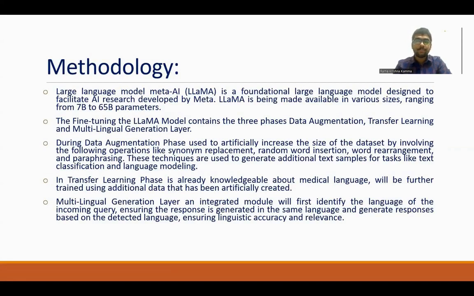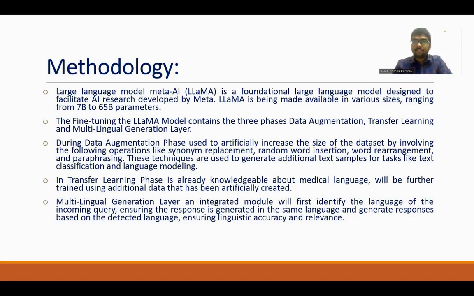Coming to the methodology section, as I discussed earlier, Llama is a large language model developed by Meta AI, available in various sizes ranging from 7 billion to 65 billion parameters. Fine-tuning the Llama model consists of three phases: the data augmentation phase, the transfer learning phase, and the multilingual generation layer phase. During the data augmentation phase, we try to increase the data set by using various synonym replacements and paraphrasing.